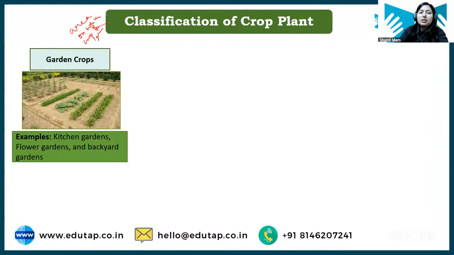Okay, now if I talk about, first we have garden crops. Garden crops क्या होती हैं? What are garden crops? They are basically grown in your kitchen garden or backyard garden, right? When we dedicate a small area for growing some crops, that is your garden crop. Clear? So a very small area is dedicated to growing these crops, like your kitchen garden, flower garden, backyard garden. These crops are called garden crop, right?